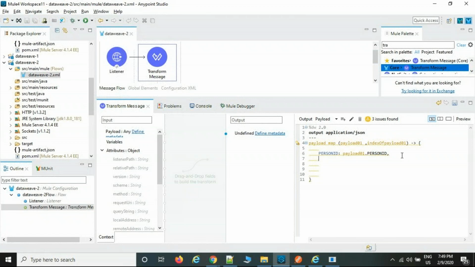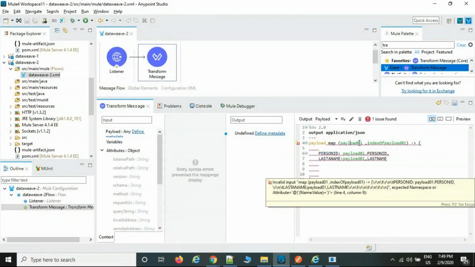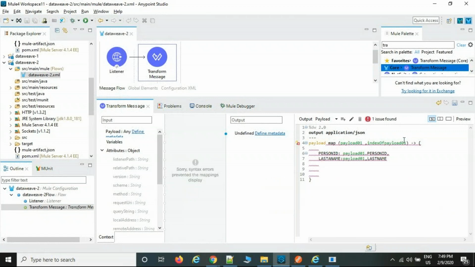Now the same way, last name. Now payload 01 dot last name. Here, whatever name you want, you can write it. This is the standard payload 01, index of payload 01. Whatever name you want, you can write it, or index also you can write it. This is not mandatory. Anything you can write here.